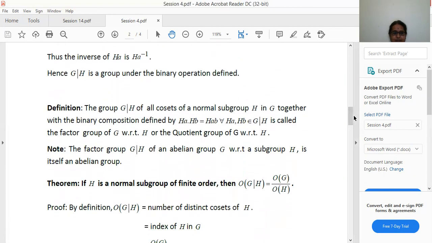The factor group G/H of an abelian group with respect to a subgroup H is itself abelian. What we are saying is, if the group G is abelian, that is, the commutative property holds in G, then the factor group G/H will be an abelian group, that is, the commutative property also holds in G/H. Because abelian means ab will be equal to ba. So in G/H, if we have two cosets Hab and Hba, then if the commutative property holds in G, from that we can show that Hab is equal to Hba.